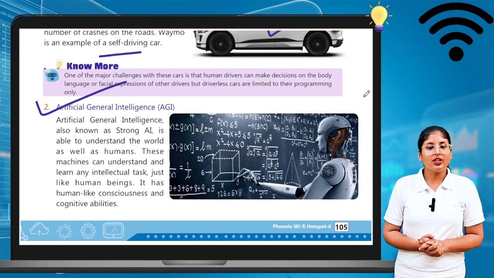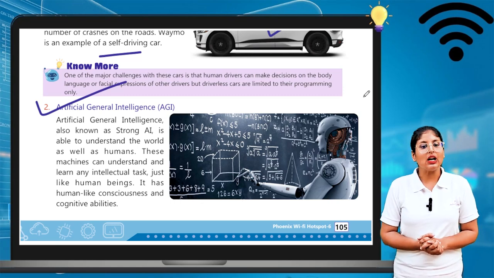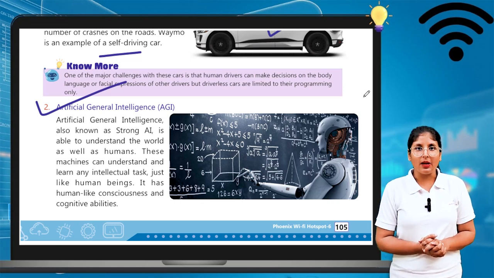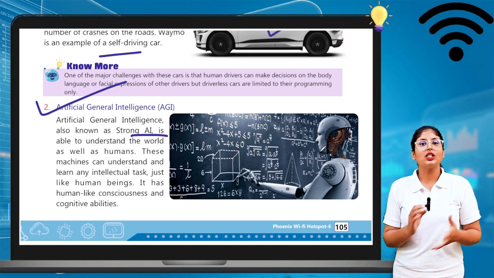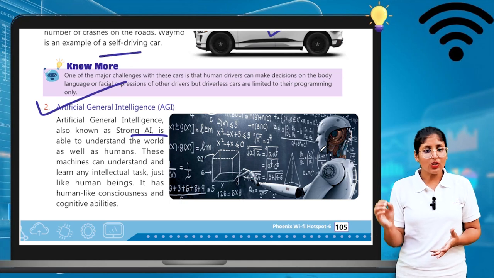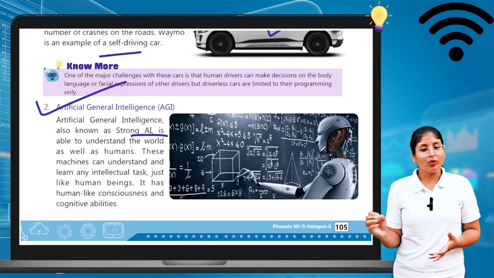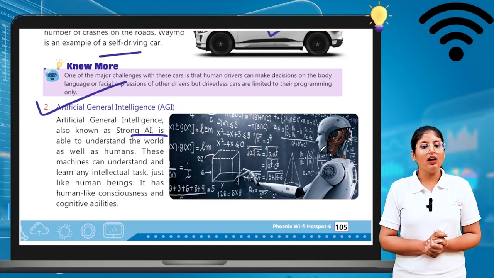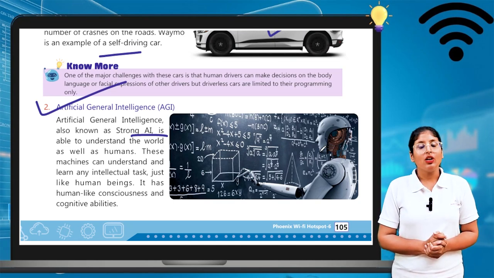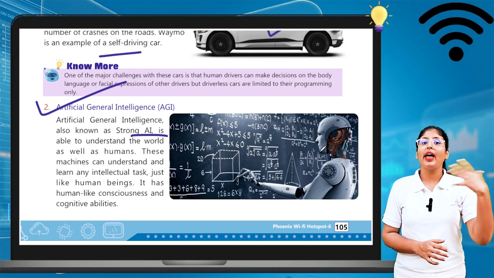Artificial general intelligence is also known as strong AI. The previous one is known as weak AI. Strong AI is able to understand the world as well as humans. So it can understand human beings as well as the world.